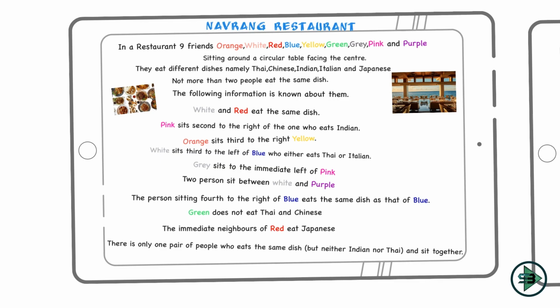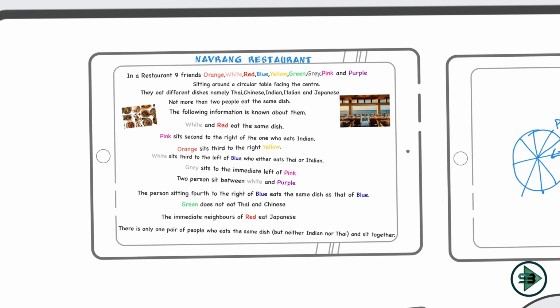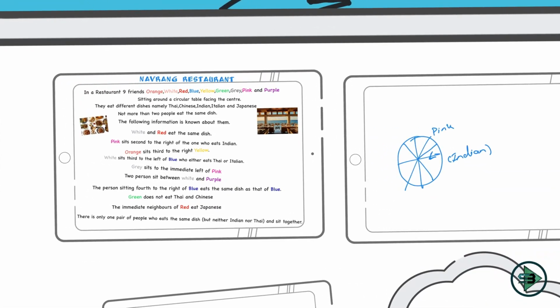Now let's see the next condition, if that can be my first link. Orange sits third to the right of yellow. I have information about orange and yellow here, and I can plot them just like I did in the earlier case. So if I draw this, again there are 9 friends here. Orange sits third to the right of yellow. If this yellow is looking inside, orange is first, second and third. So orange will be here, third to the right of yellow.